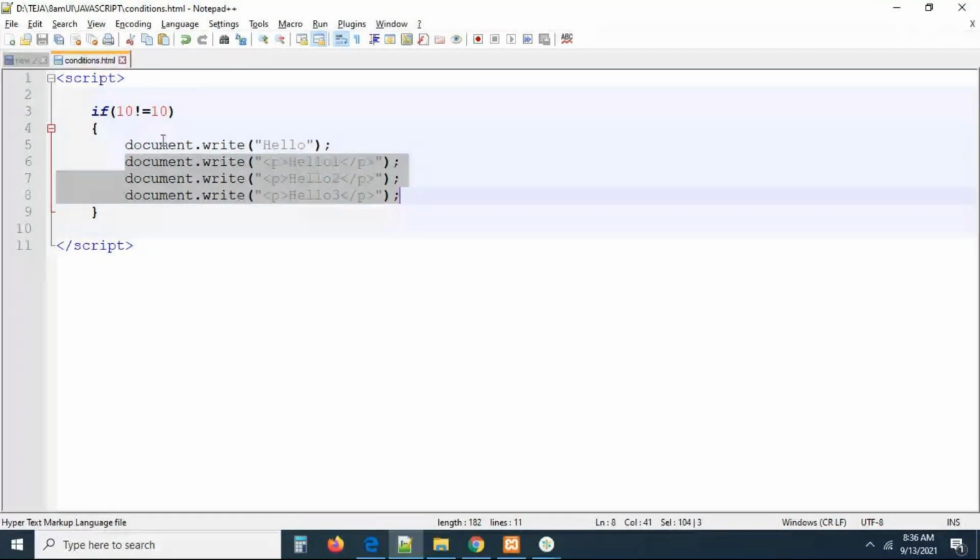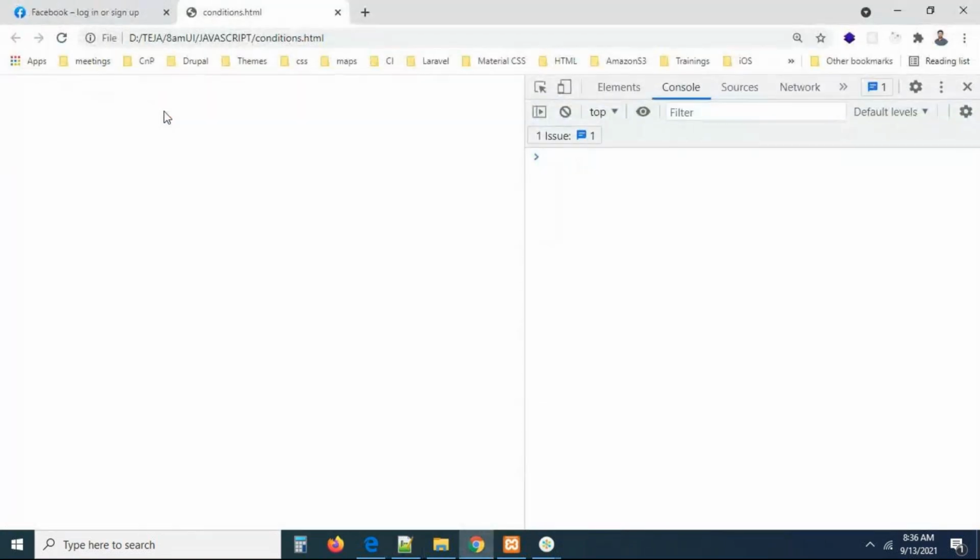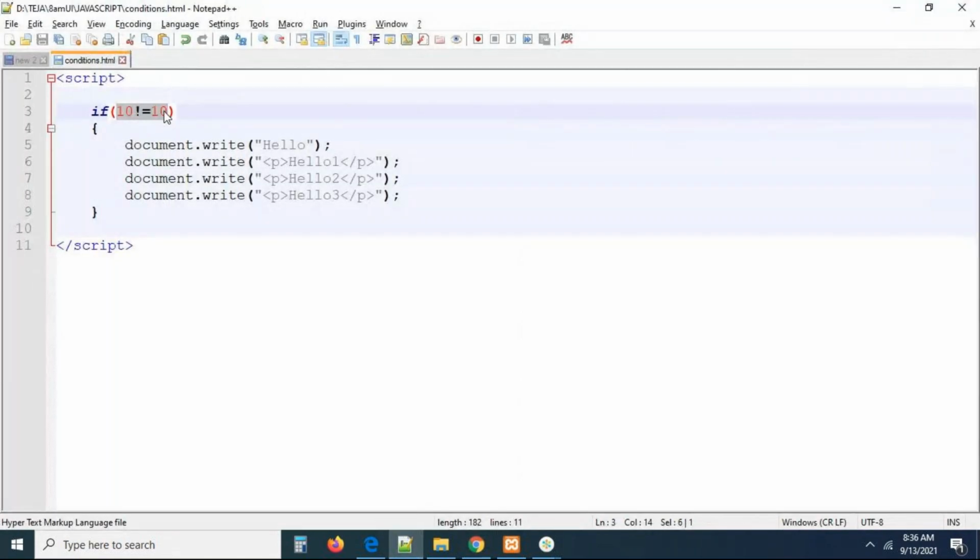If you have curly brackets, then what is going to happen? Everything will be wrapped into the block and will be executed only if the condition gets true. Otherwise it will never execute, guys. Okay, right, this is great. Now you can check this. I'm not getting anything here. Are you getting any output here? 100% I'm not getting any output. Okay now, all right. So these are all the things, guys. You need to check exactly what a condition is.